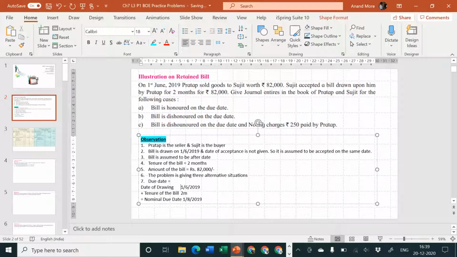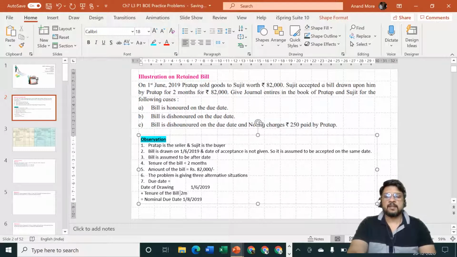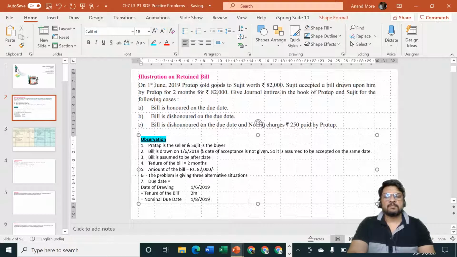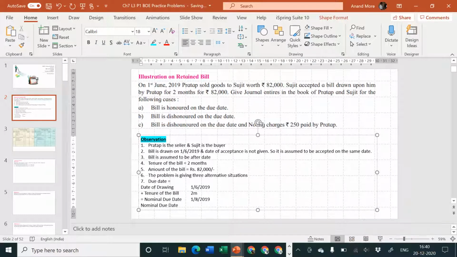I'll have to go for changing the things. I may appear and disappear because my appearance and disappearance depends upon tab. So tab key, whenever I hit, I'll be coming and going from the screen. And then there is nominal due date. Okay. And what is the nominal due date? Think about it. Oh sorry, nominal due date is ready with us.